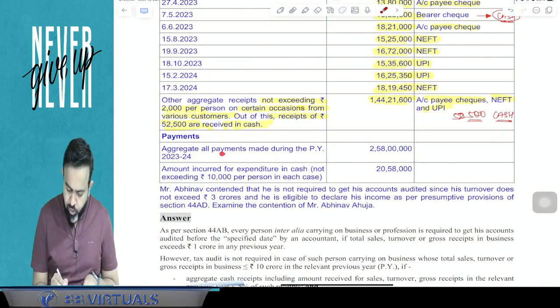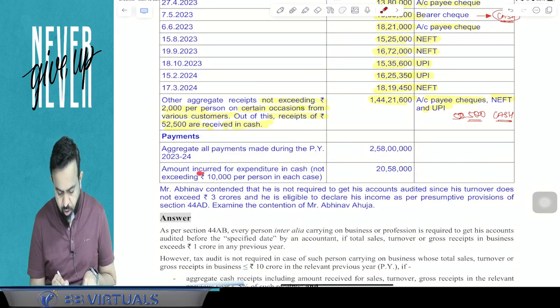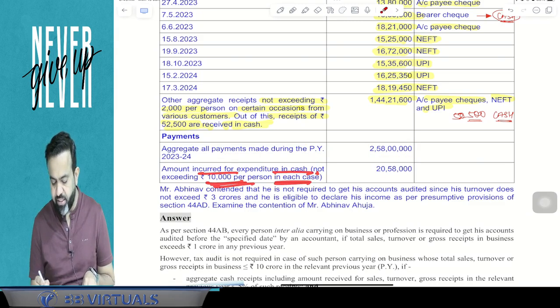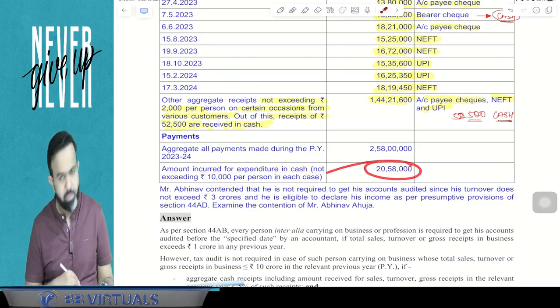Now next part. Payment aggregate, all payment made during the previous year is 2 crore 58 lakh, but amount incurred for expenditure in cash, not exceeding 10,000 per person in each case, is 20 lakh 58,000. That is the cash payment.